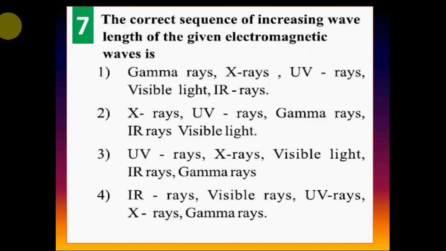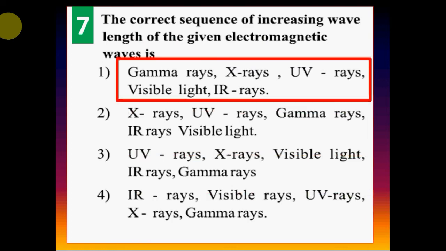Question 7. The correct sequence of increasing wavelength of the given electromagnetic waves is: Option 1, gamma rays, X rays, UV rays, visible light, IR rays. Option 2, X rays, UV rays, gamma rays, IR rays, visible light. Option 3, UV rays, X rays, visible light, IR rays, gamma rays. Option 4, IR rays, visible rays, UV rays, X rays, gamma rays. Correct answer is option 1, gamma rays, X rays, UV rays, visible light, IR rays.